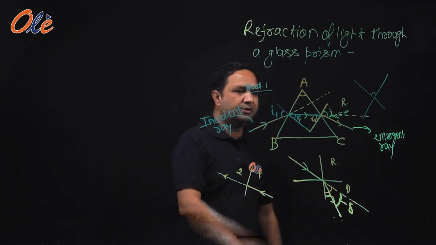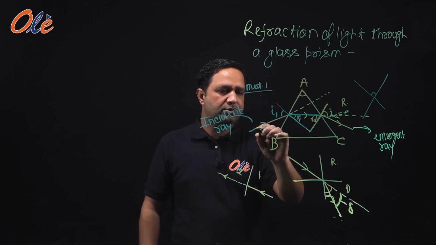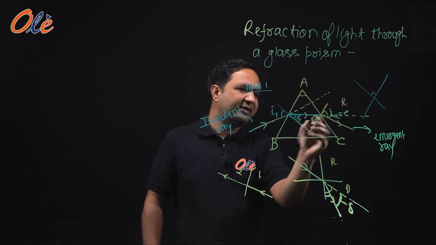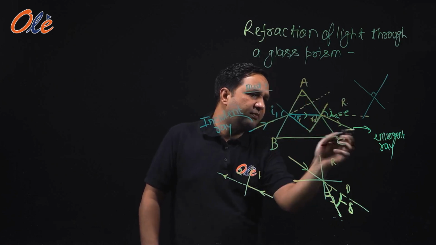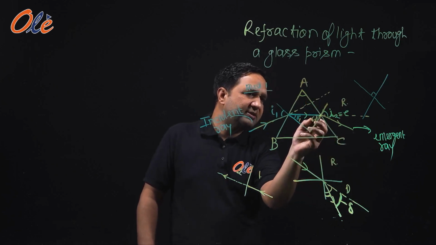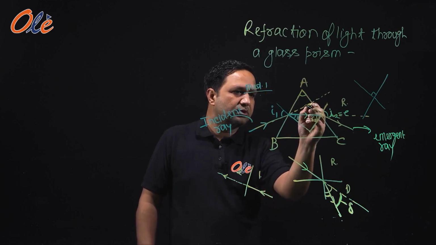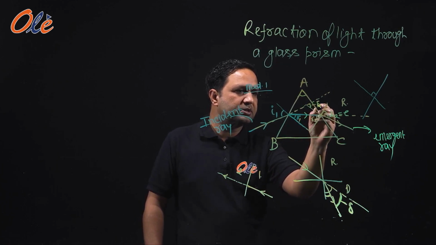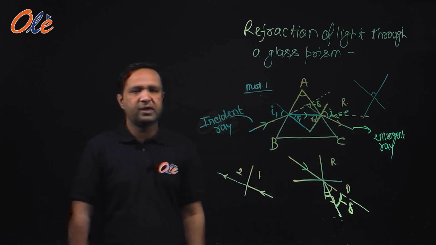Similar happens here. The light ray should go through this path, but the light ray went through this path in the form of the emergent ray. If we extend this ray, it will meet here somewhere. So this angle is known as angle of deviation. This is the angle of deviation.